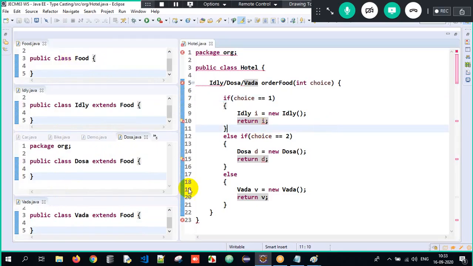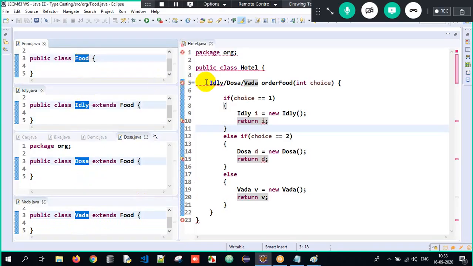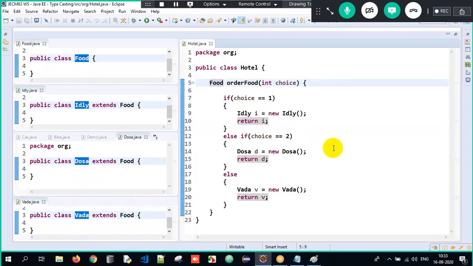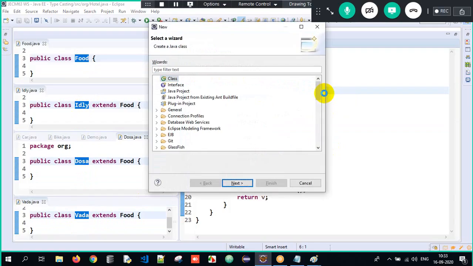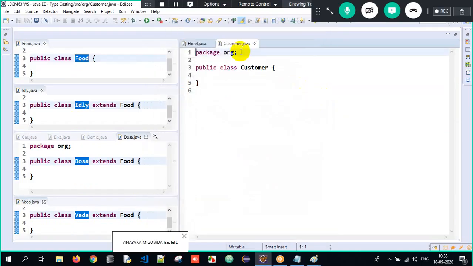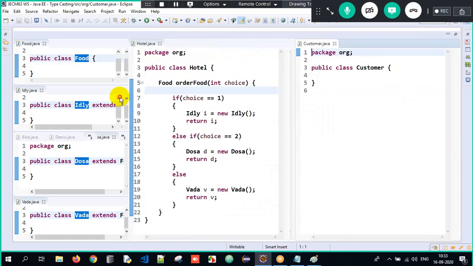Now, since vada, dosa, and idli have a common superclass called food, rather than writing idli, dosa, vada, I'll just write food here. So I can have a generic return type. See, as soon as I write food, all the errors vanish. Now you go to the customer. We'll have a class called customer over here. In the customer class, you want to order some food here.